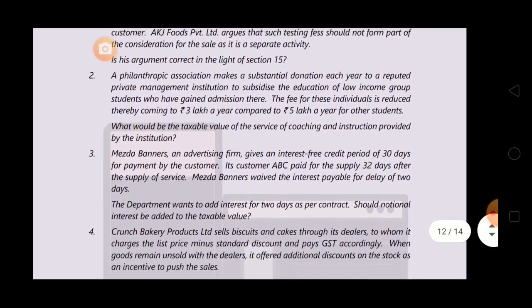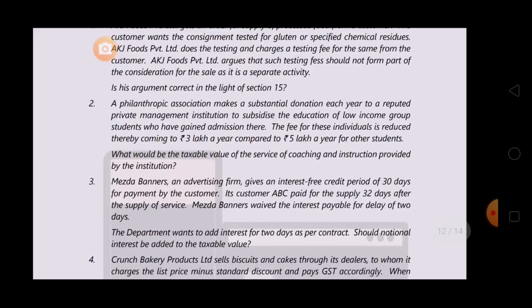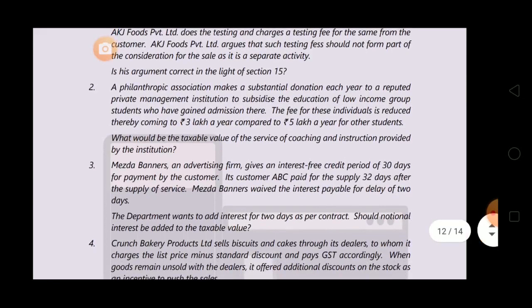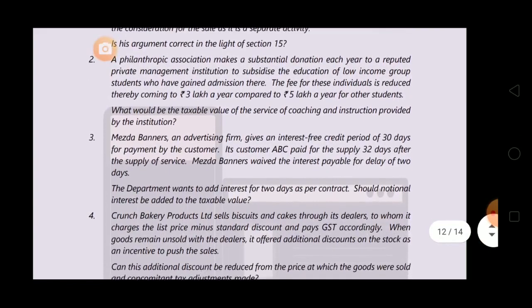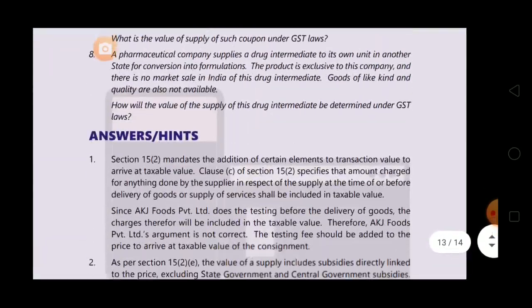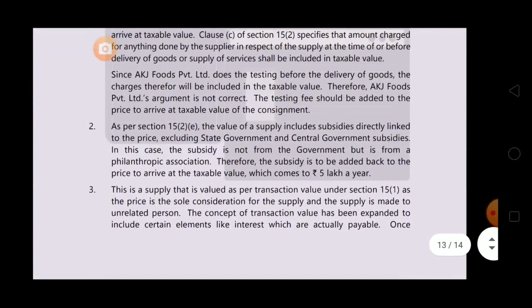So let's see the answer. 3 lakh is for the low income group students and 5 lakh is the fees for other students. So what is the taxable value of service of coaching? Question number 2. See answer 2. As per section 15 subsection 2 clause E, the value of supply includes subsidies directly linked to the price, excluding state government and central government subsidies.